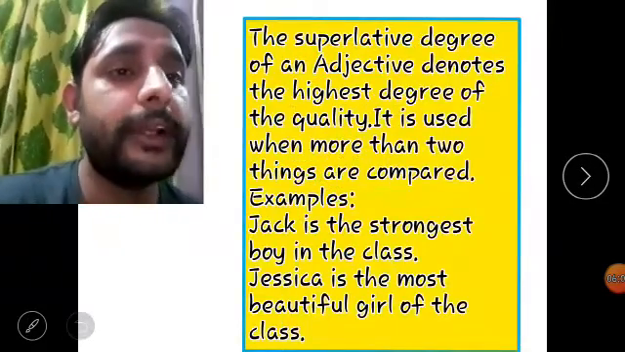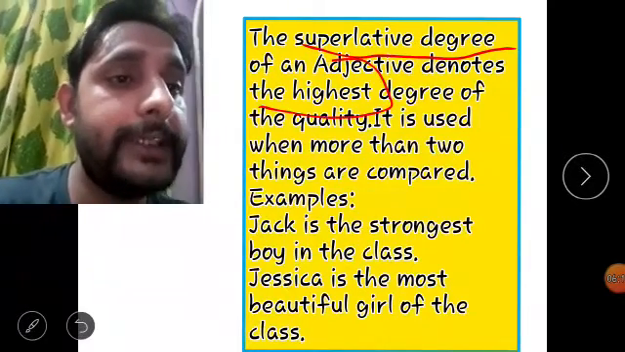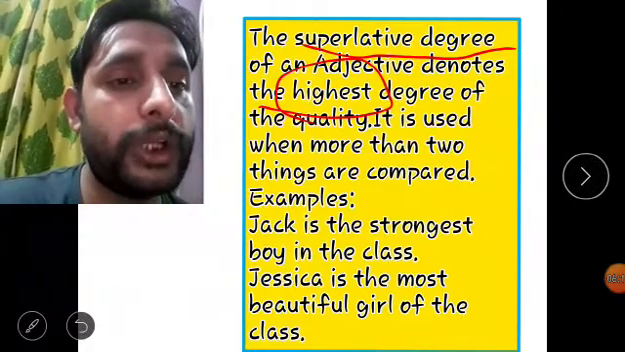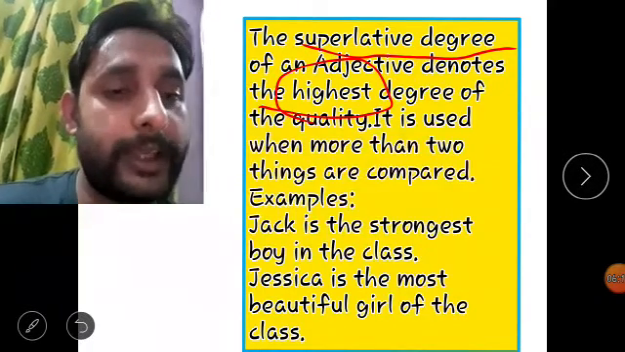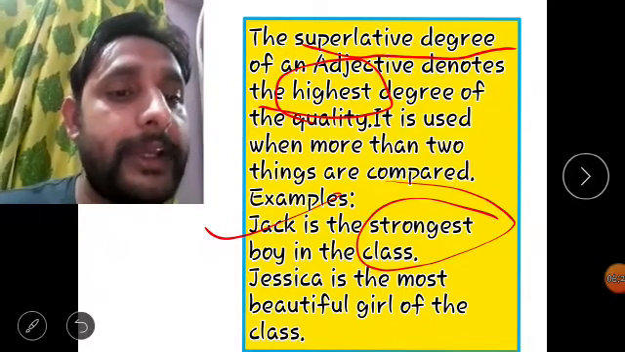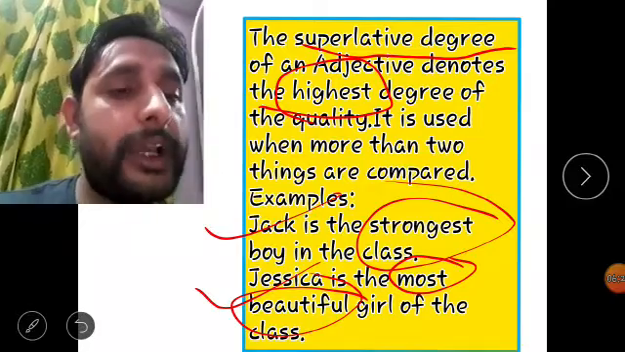Next, the superlative degree of an adjective denotes the highest degree of the quality. It is used when more than two things are compared. Examples are: Jack is the strongest boy in the class. Jessica is the most beautiful girl of the class.